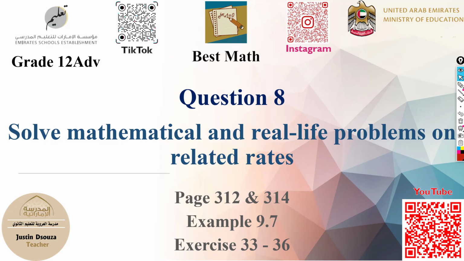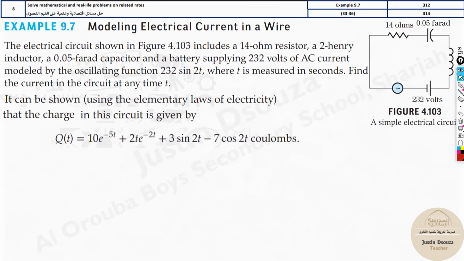Question 8 is problems on related rates specific to electric current. Here, this is the question. You will always be given the equation. See, this equation will be given. What you need to do over here is derive it.